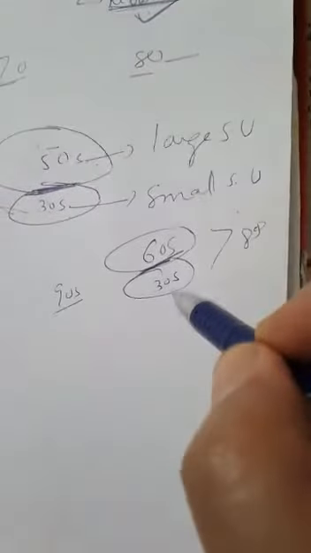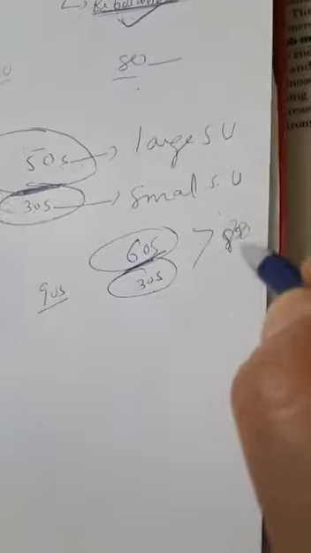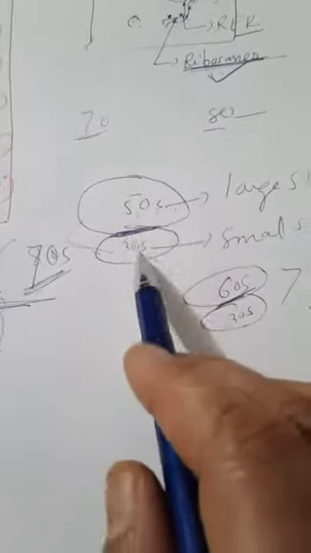And for the 80S ribosome, 60 and 30, those two subunits are there, and collectively it will not become 90, it is the 80S ribosome. So in a ribosome there are two subunits, a large and a small subunit.